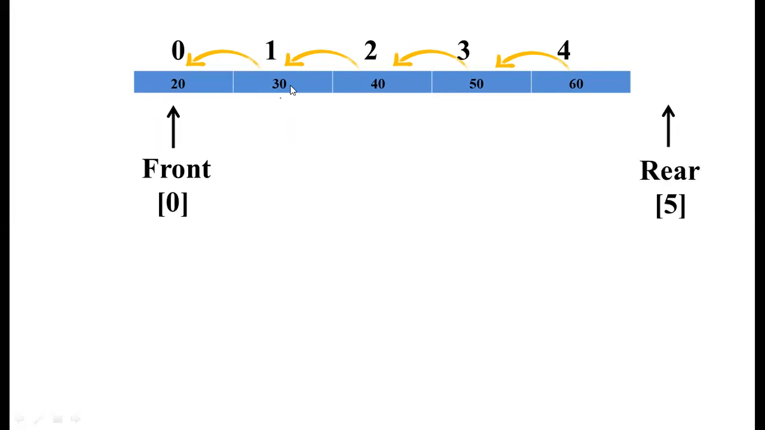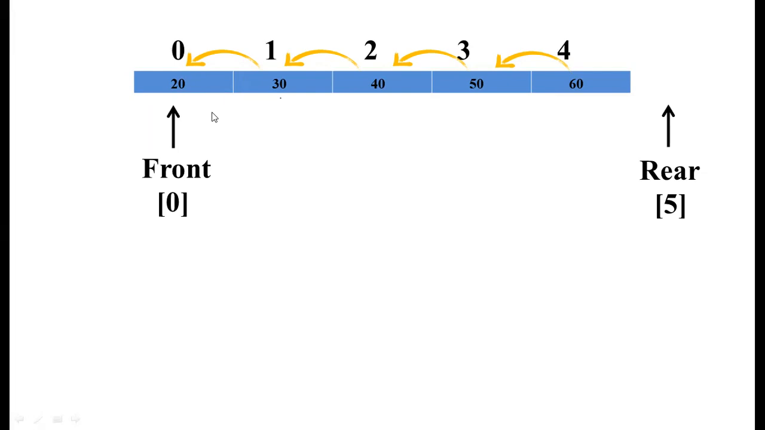Suppose 20 we are deleting. If 20 we are deleting, what will happen? Rear will come to this particular fifth location. When I delete 30, rear will come to the third location. When I delete 40, rear will come to the second location. When I delete 50, rear will come to the first location. When I delete 60, rear will come to the front location. So all the elements I have inserted and all the elements I have deleted. So here, when I delete all the elements, the queue will be empty. So whenever the queue is empty, the front and the rear will be pointing to the 0th location.